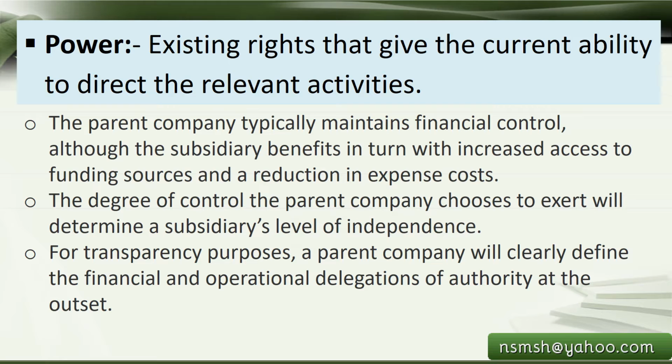That will also lead to deciding how the control should be, whether it is a full control or joint control, and how it is to be done. For transparency purposes, a parent company will clearly define the financial and operational delegations of authority at the outset. That means at the beginning it has to be clearly defined. That is important, because irrespective of how the control is spread, the sole responsibility and liability, as one company, for reporting from the legal point of view lies with the parent company. That is important.